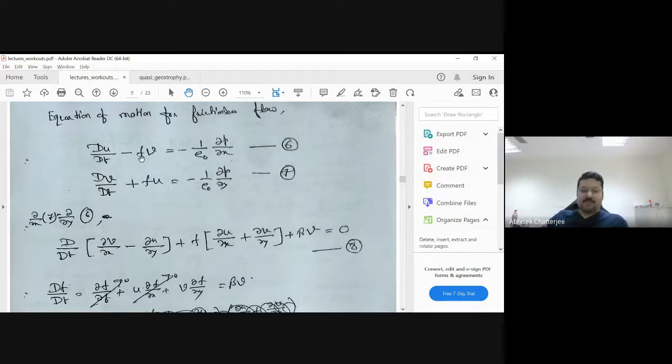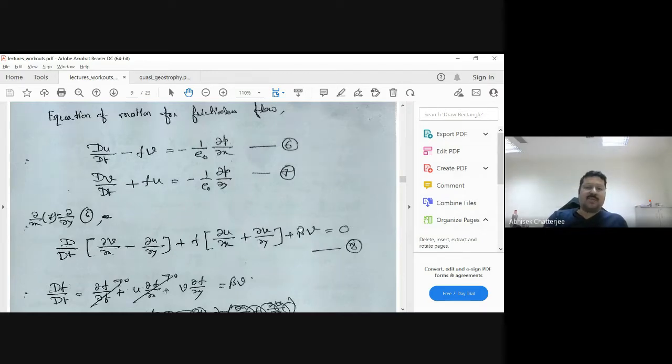That means f is linearly changing with a slope beta. We have done this before. So del f by del y is nothing but beta. So beta v equals, then again on the right hand side you will have del square p del x del y, and these two terms will cancel each other. So that's why the right hand side is 0.